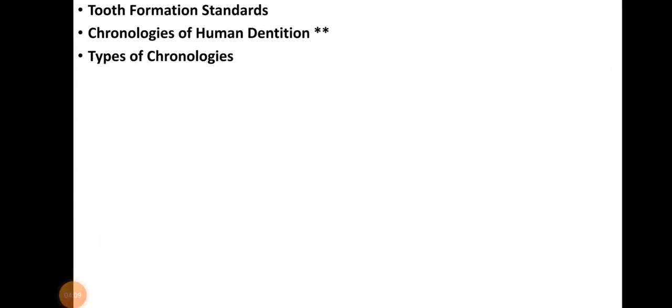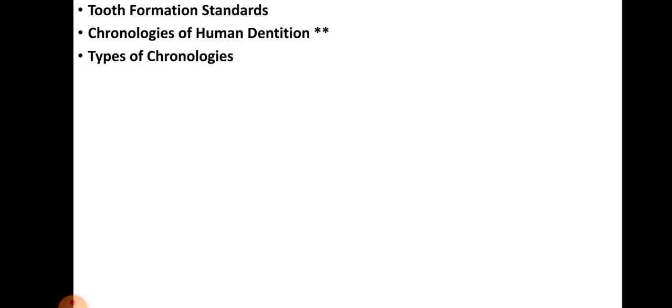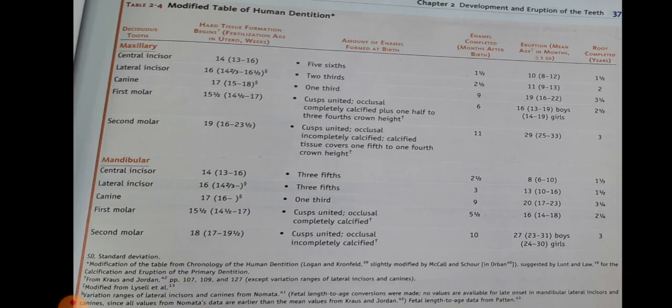Right, let's have a look over Table 2.3. This is the chronology of human dentition. Right, the latter table, that is table 2.4, is the most often reprinted version of Kronfeld's chronology. This is the modified table of human dentition.